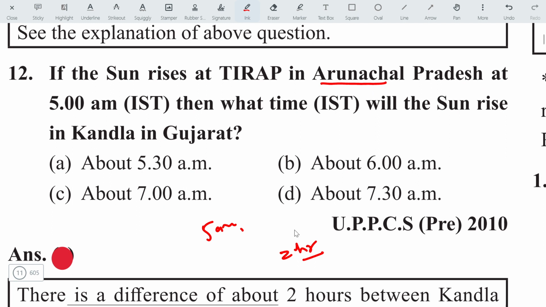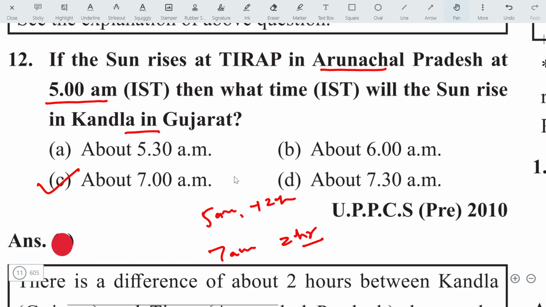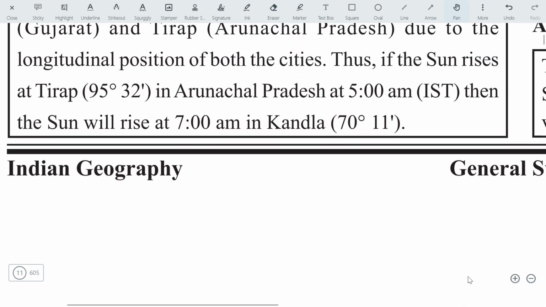So definitely it rises at 5 am in Arunachal Pradesh, and in Kandla we will add 2 hours more. So the answer will be 7 am. The answer will be C. You just have to remember that the time difference between Gujarat and Arunachal Pradesh is almost 2 hours. Let's move on to the next question.